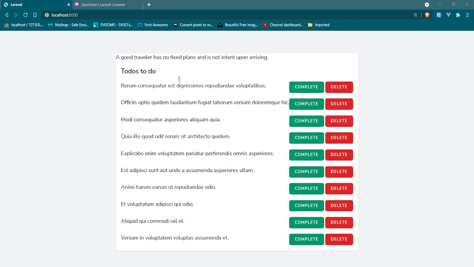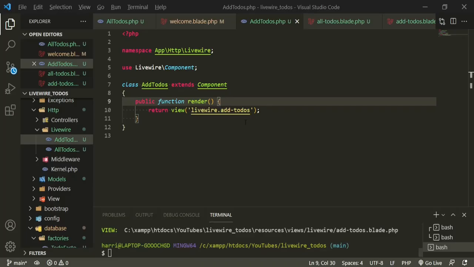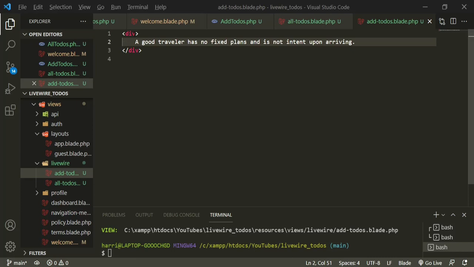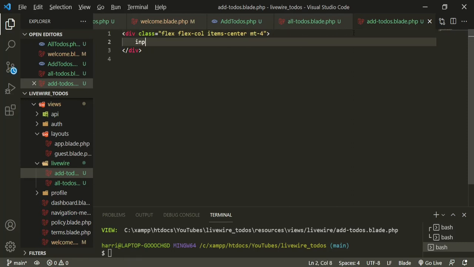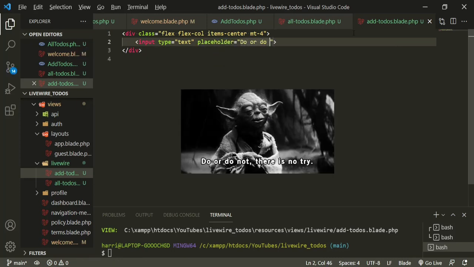So now let's go ahead, add our styling to it, add to-dos. And in here, it's just going to be really simple. For this div, we're going to add some classes to it. So we'll have flex, items-center, and mt-4. Okay, now we can get rid of this text, and we'll put an input. We'll have a placeholder, and this placeholder is going to say do or do not.